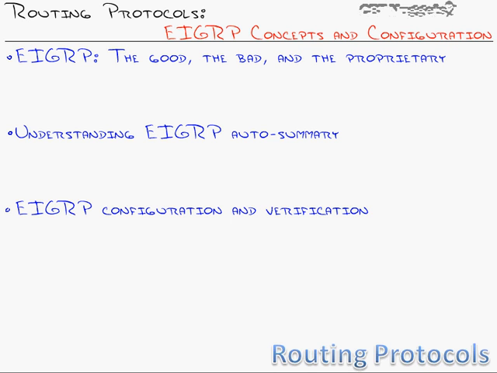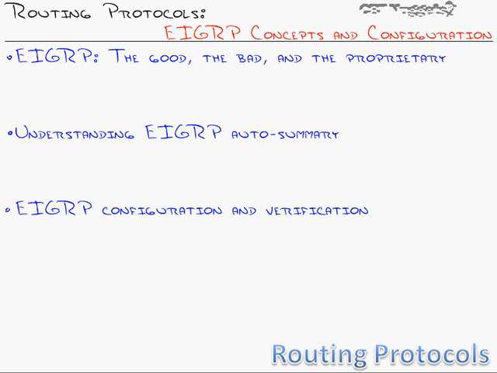A lot of corporations really steer clear of that. So we're going to look at, as we go into this video, why I think that. The good, the bad, and the proprietary of EIGRP. We'll then go into the configuration of EIGRP, look at features like auto summarization, how we can set it up on our routers, and we'll replace our whole network that's currently running OSPF with EIGRP.